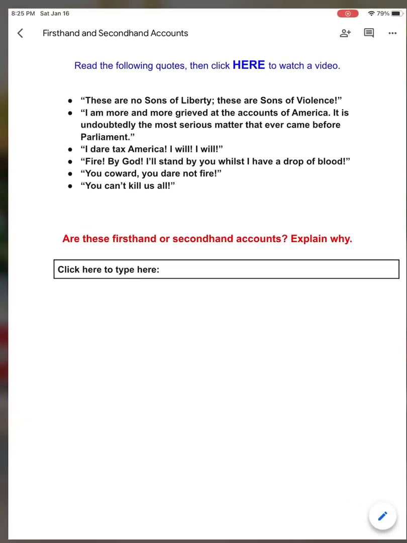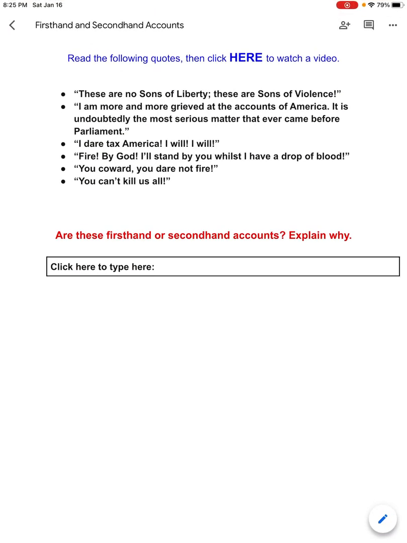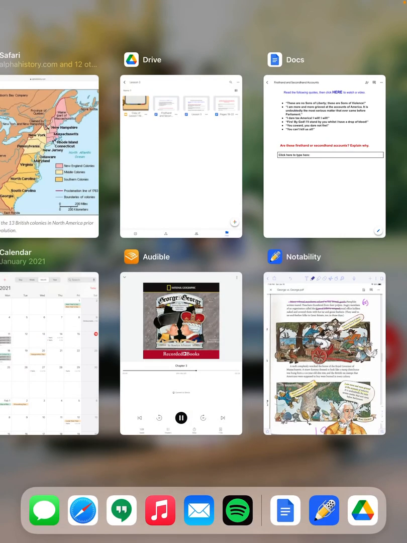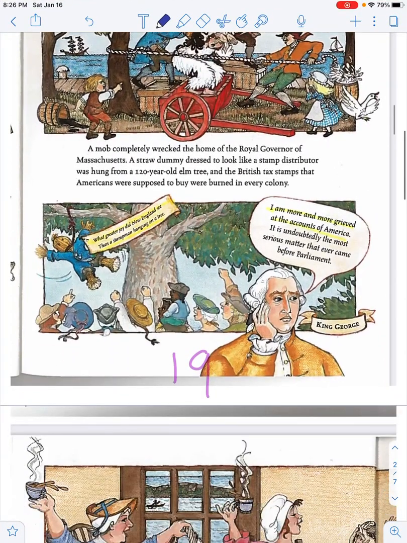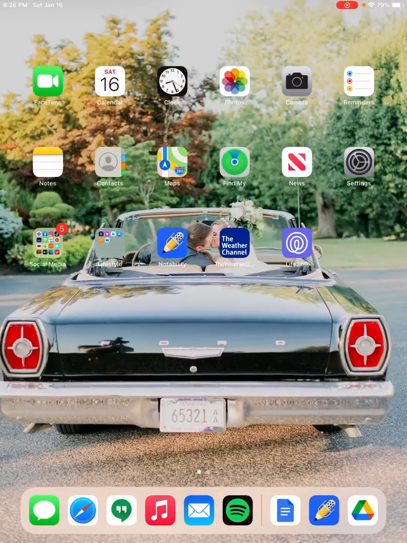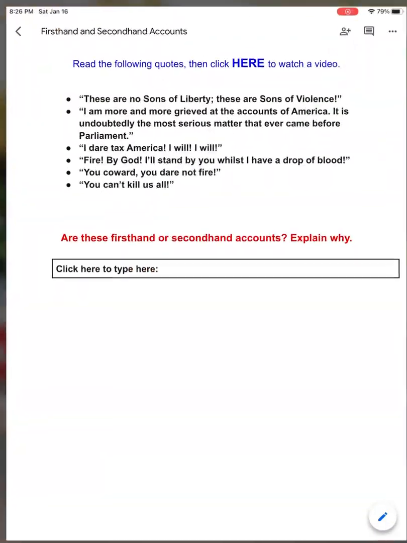Okay? "I am more and more grieved at the accounts of America. It is undoubtedly a serious matter that ever came before Parliament." This one, we can also find on page 19. And here King George is saying that. So this is also a first-hand account.